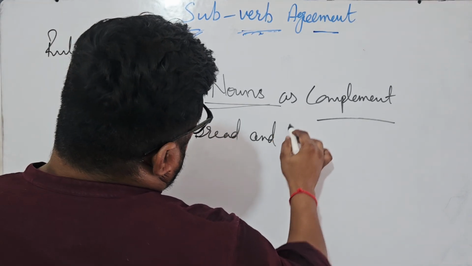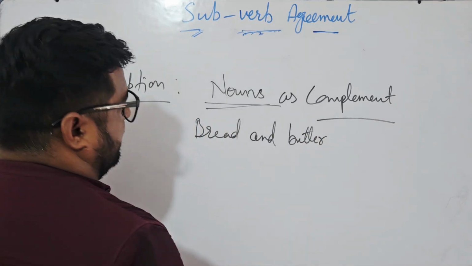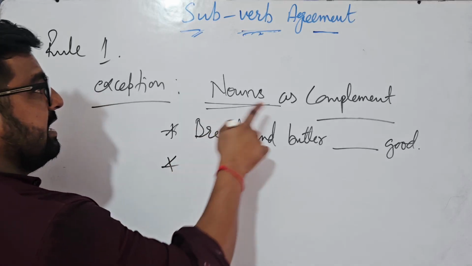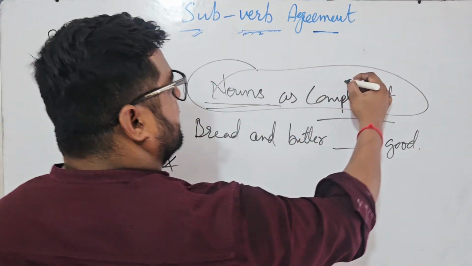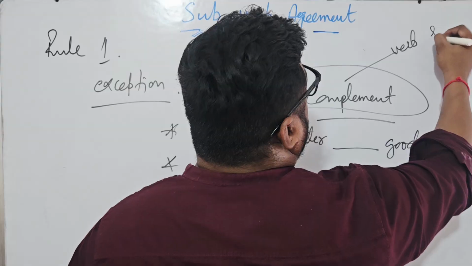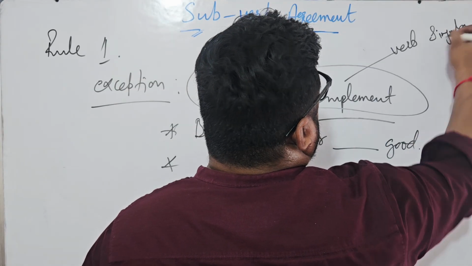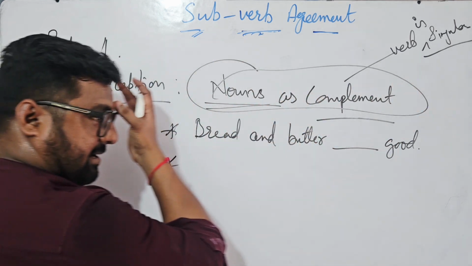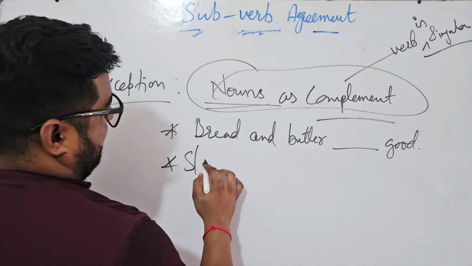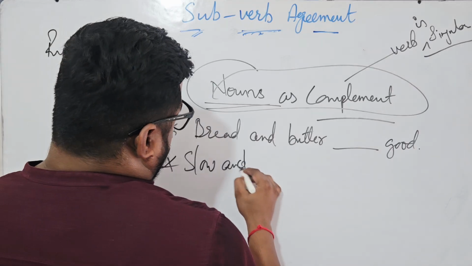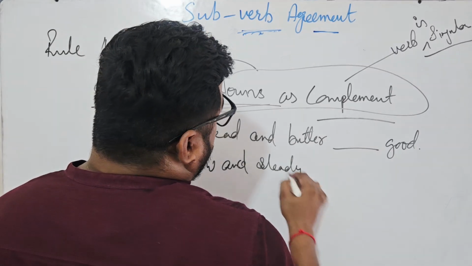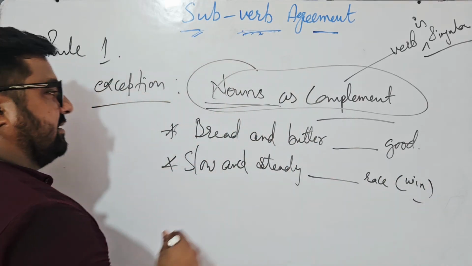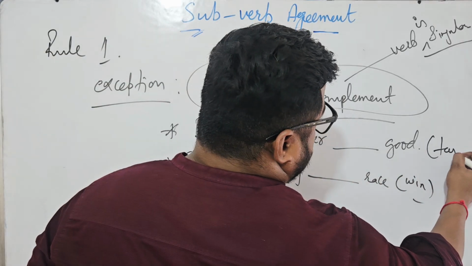Here, bread and butter. I'll tell you, when they are a complement, the verb should be singular. Verb is singular. Make a good note of it, keep in mind. That is a very common phrase, you must have heard it. Slow and steady, dash, the race, bracket, win. You can answer. Here it is taste.